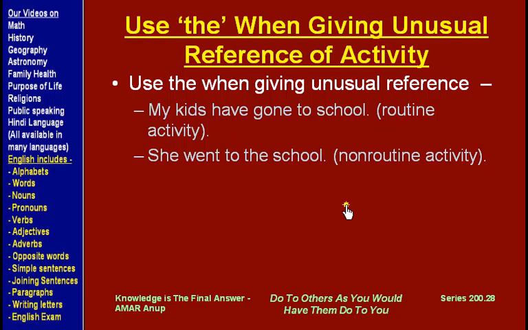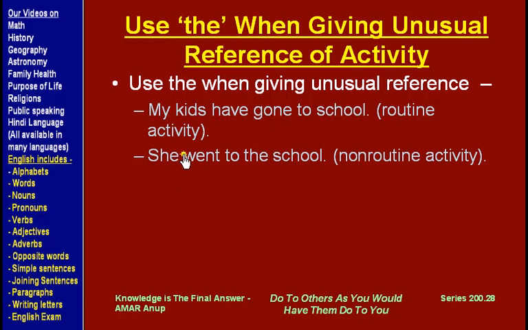When we are talking of an unusual reference to an activity, we use "the". There are two examples. Compare them. My kids have gone to school. She went to the school. Here both are about going to school, but here we have used "the". The reason is, for kids it is normal to go to school. That is a routine activity. So my kids have gone to school.